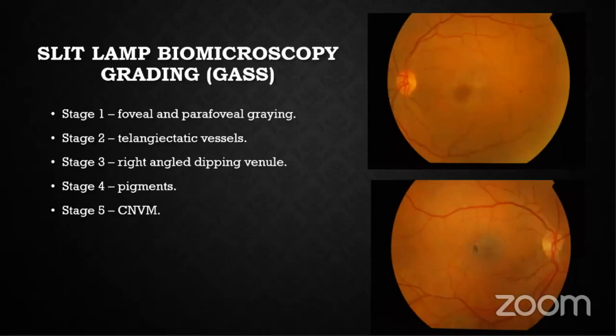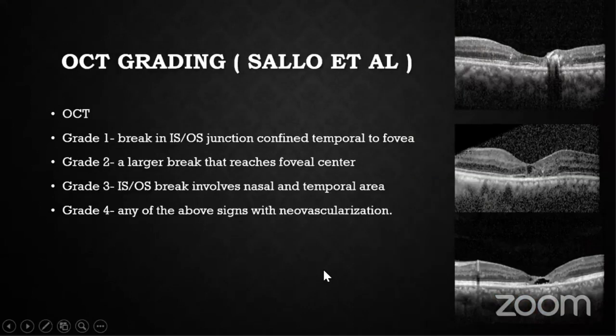The clinical classification was based on Gass et al. Stage 1 was foveal and parafoveal graying, that is loss of transparency. Stage 2 was the telangiectatic vessels, stage 3 was right angle venules, stage 4 was intraretinal pigment, and stage 5 was neovascularization.